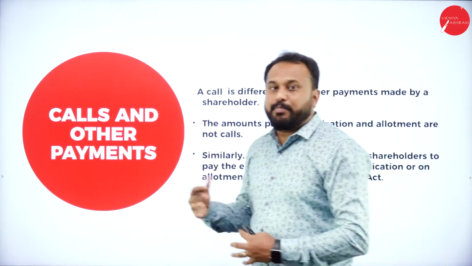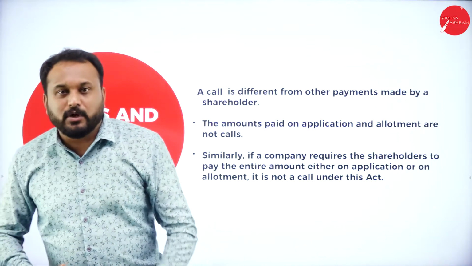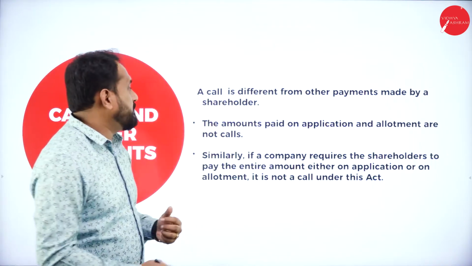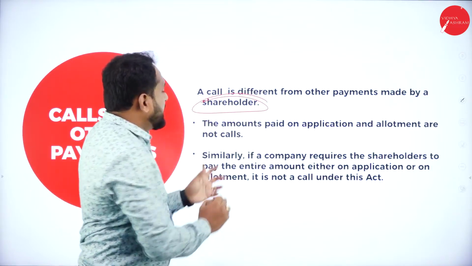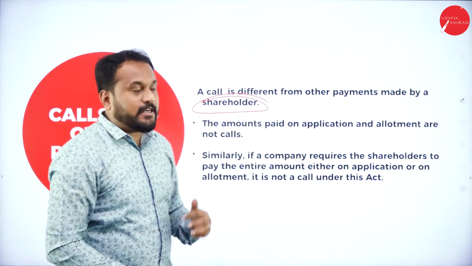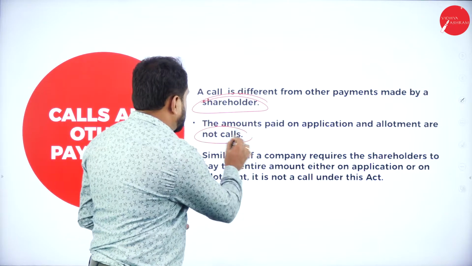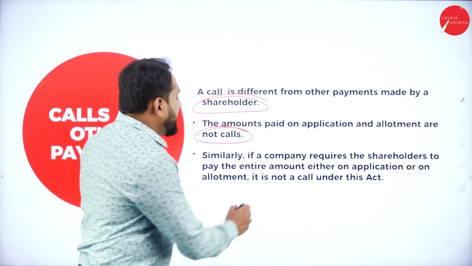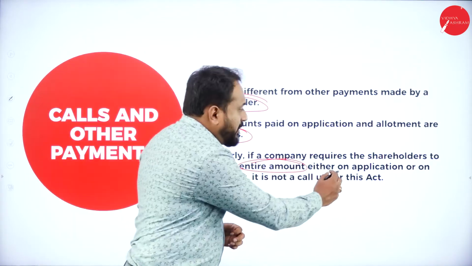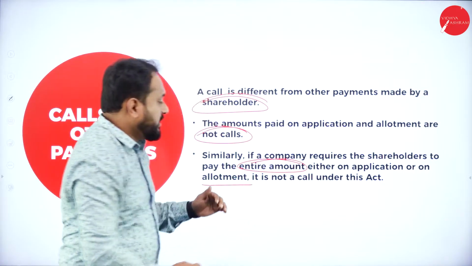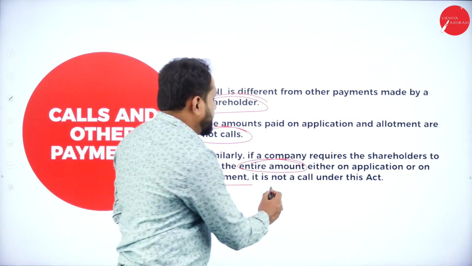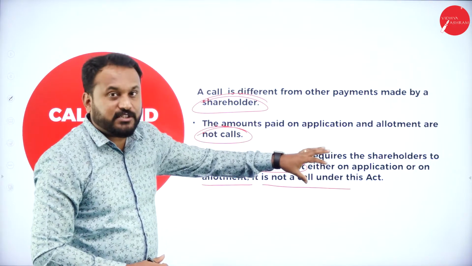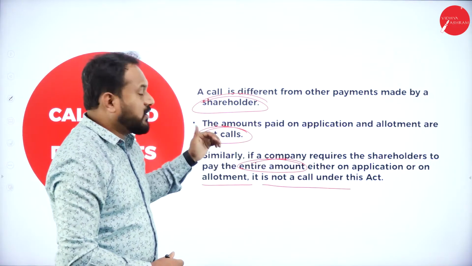Call and other payment. Now when we go with the payments, what are the other payments? First you should know a call is different from other payment made by the shareholder. The amount paid on application and allotment are not calls. Similarly, if a company requires the shareholders to pay the entire amount either on application or on allotment, it is not a call under this Act. So what exactly is it? The amount paid on application and allotment are not calls.